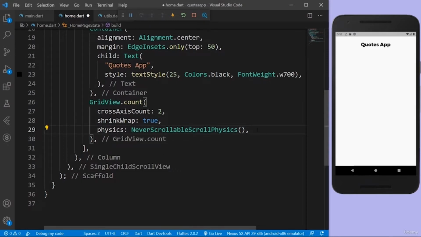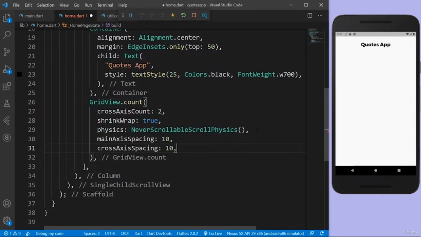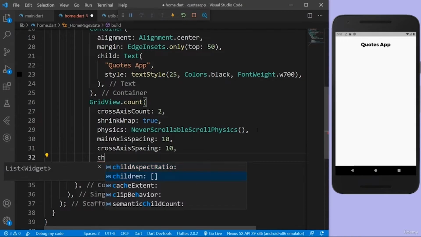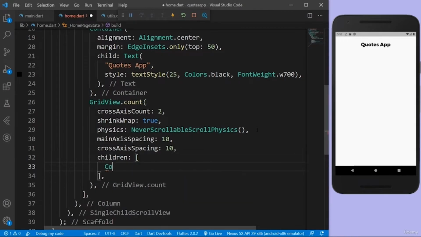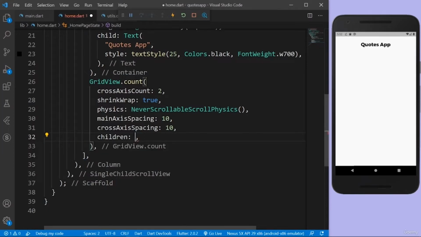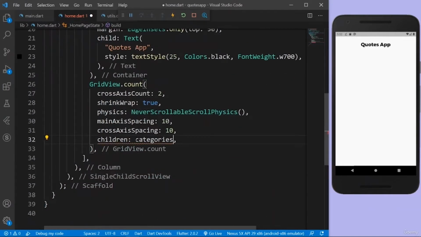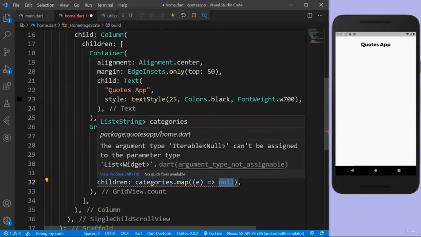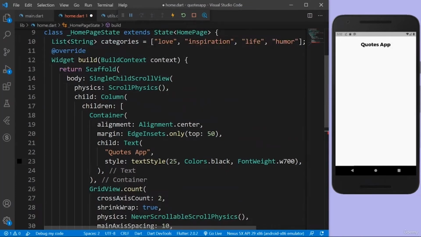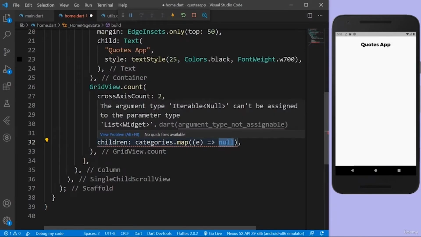And after that, we also want to say main axis spacing. How much spacing? I'll just say 10 pixels, and also cross axis spacing, I'm also going to go with 10 pixels. Now I have multiple children, and I don't want to create 4 individual containers and write the same code for 4 things, where eventually I just have to change the text. We don't want to write so much code, right? So as children, I'm going to use a for loop, so I'm going to map this categories list. So I'm going to say categories.map. In a for loop, it will just iterate through this list and render out however many widgets there are. For example, if there are 4 elements in this list, then it's going to render out 4 widgets, and I can just use this to render out my widgets.